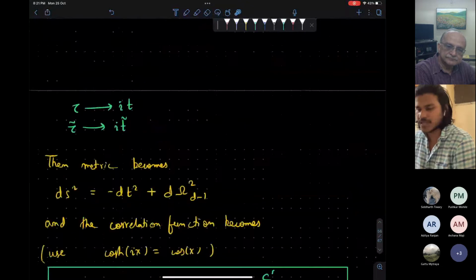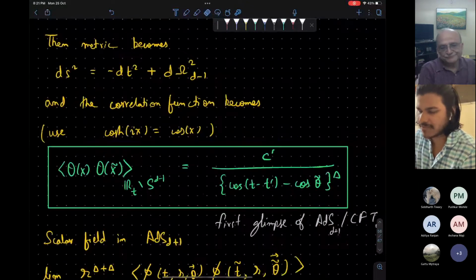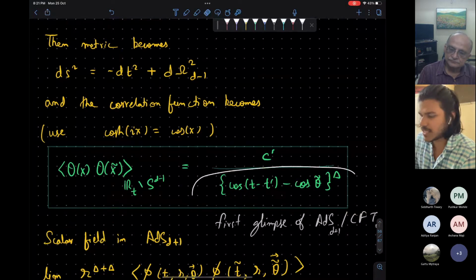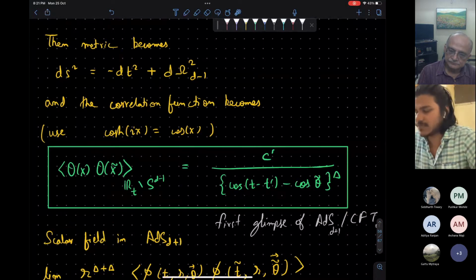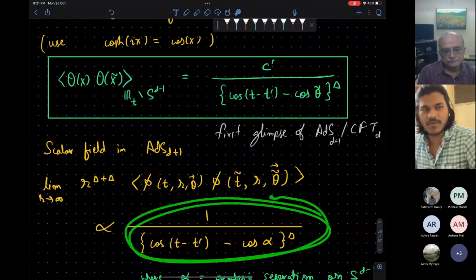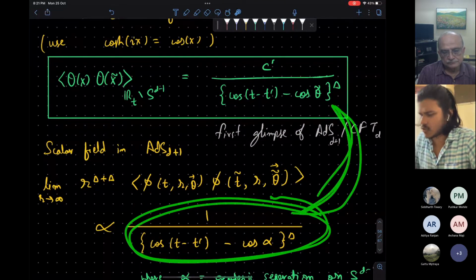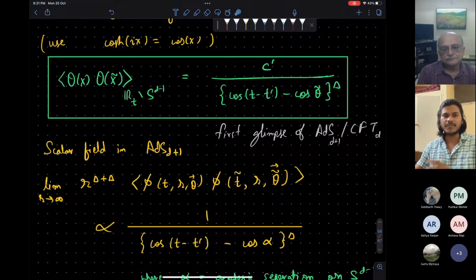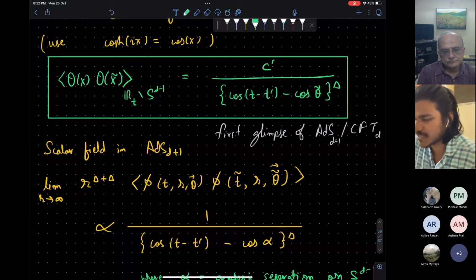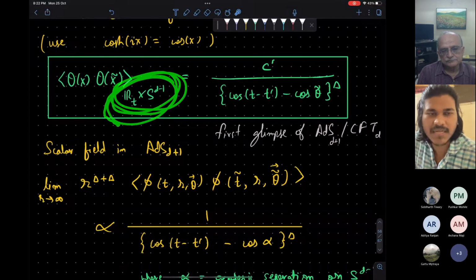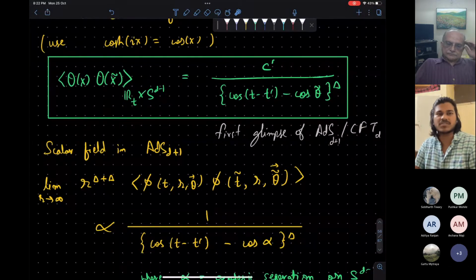By doing the Wick rotation, instead of Euclidean time, we will have the usual time t, and this cosh will become cos. So we recover this result. Now I will just flash you the result of the AdS calculation. It is something similar to this. So this is the first glimpse that there is some relation between AdS and CFT. And you see that the space on which this CFT lives is isomorphic to the boundary of the AdS, R_t cross H^{d-1} in this coordinate choice.